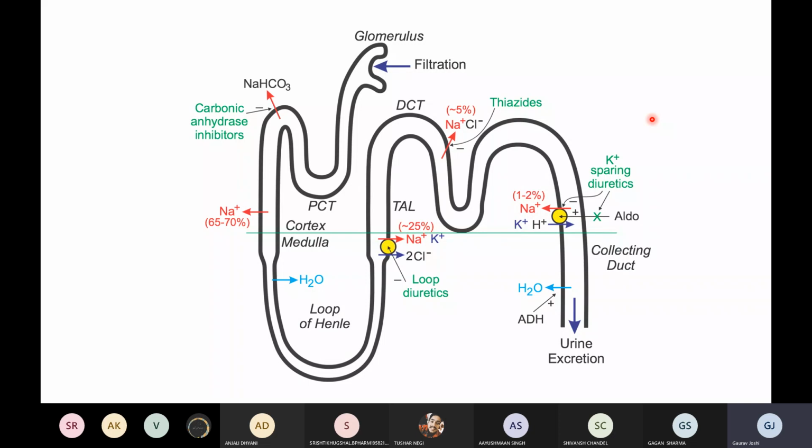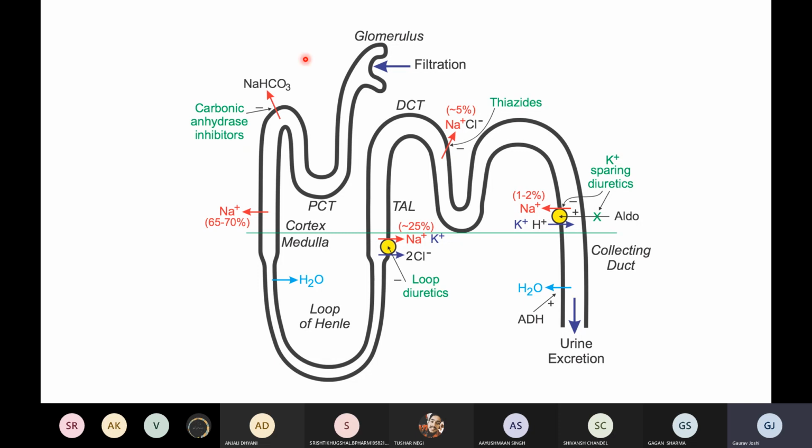So what we have done so far, we have studied the nephron structure. The nephron is the basic unit of the kidney. We have discussed three important things that happen when urine is formed. The first one was glomerular filtration, then there was reabsorption, and finally there was secretion. These are the three principles utilized in the formation of urine.